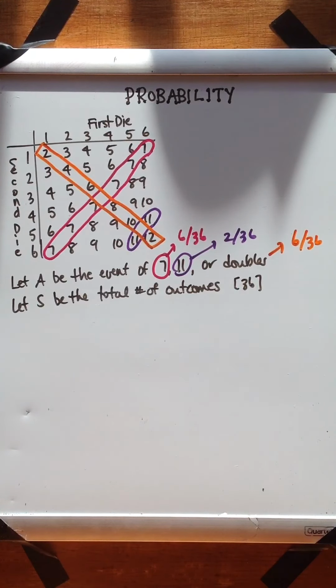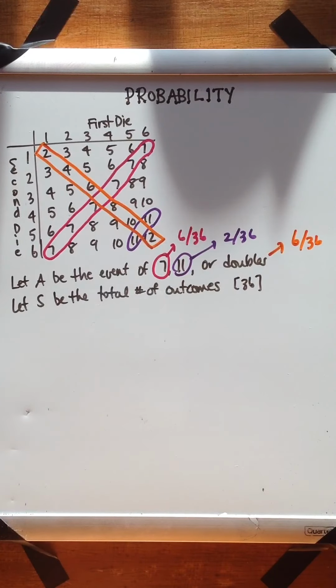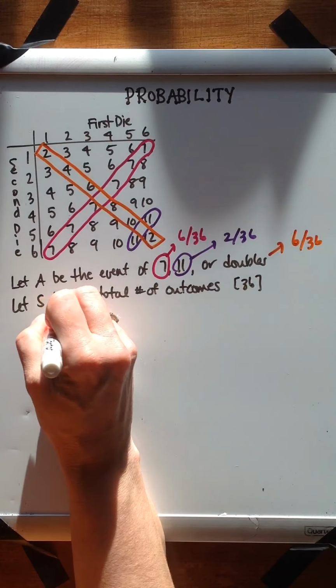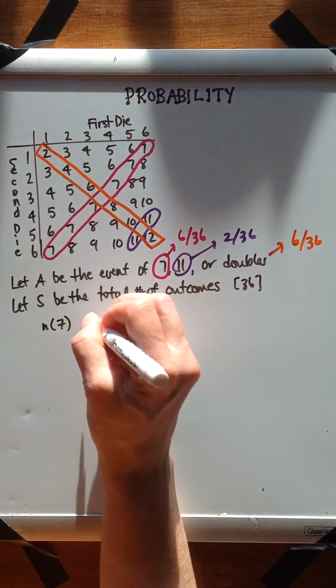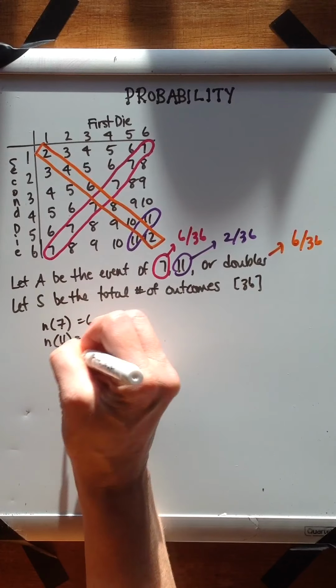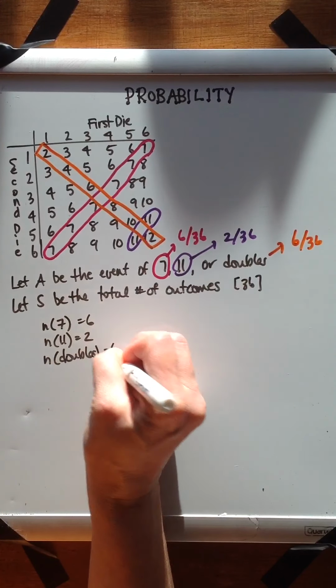Okay, so what's our probability then of getting a sum of 7, a sum of 11, or a sum that involves doubles? Well, the number of outcomes where we got a 7 was 6. The number of outcomes where we got 11 was 2. The number of outcomes where we got doubles was 6.